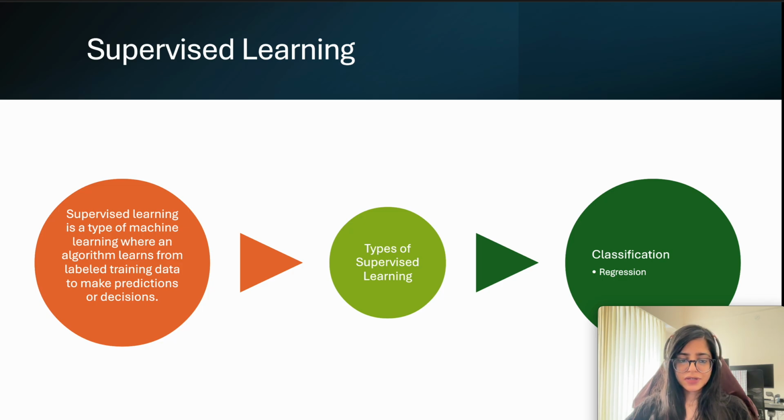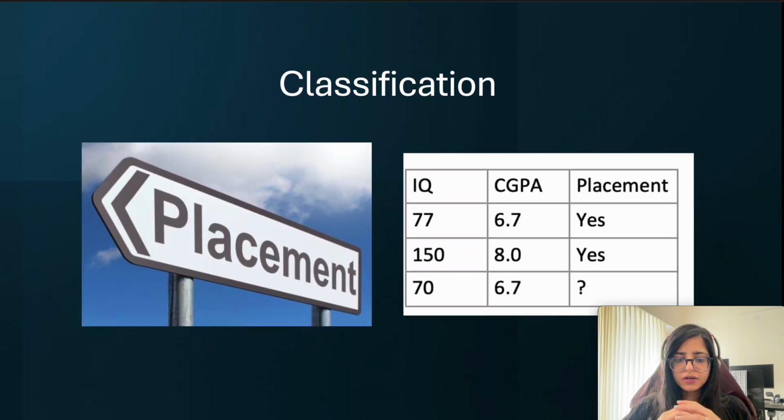Supervised learning is a type of machine learning where an algorithm learns from its labeled training data to make decisions or predictions. Now this supervised learning has been divided into two parts, classification and regression. I will explain everything with examples so it will be very clear and you can know what its applications are. Classification talks about categorical data.